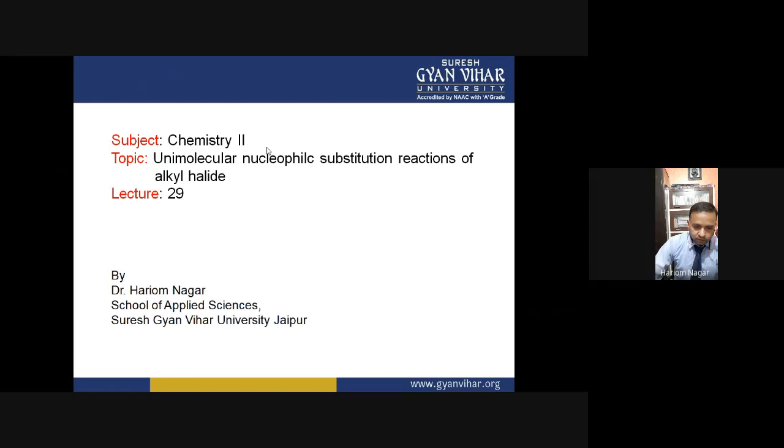These are the type of nucleophilic substitution reaction where the rate of the reaction depends only on one species, that means the substrate molecule, not on the concentration or nature of the nucleophile and the solvent. So the rate of reaction depends only on the substrate molecule.